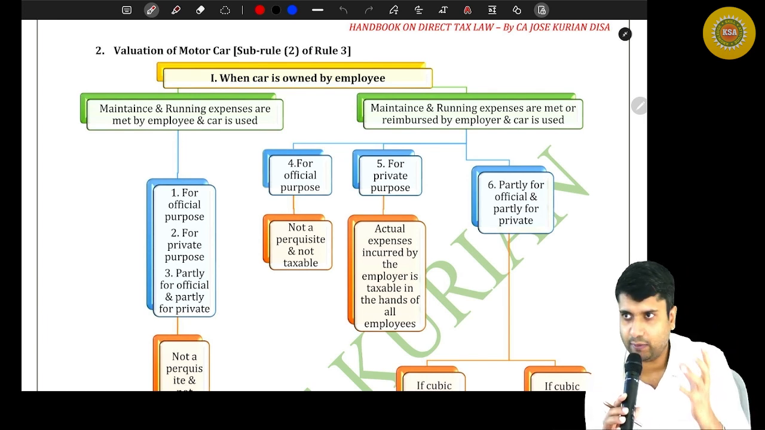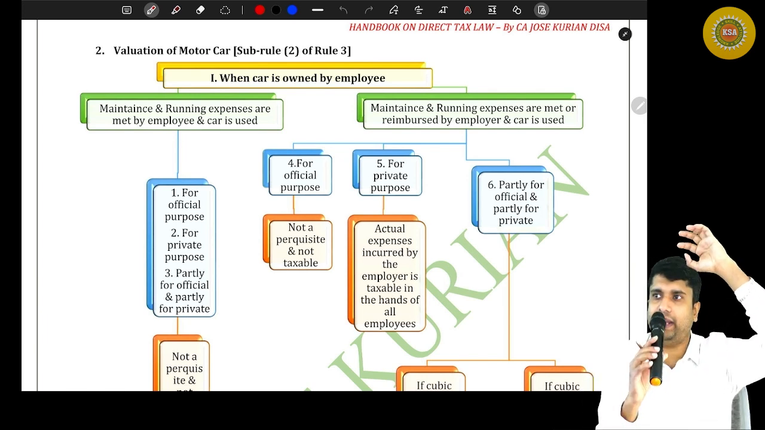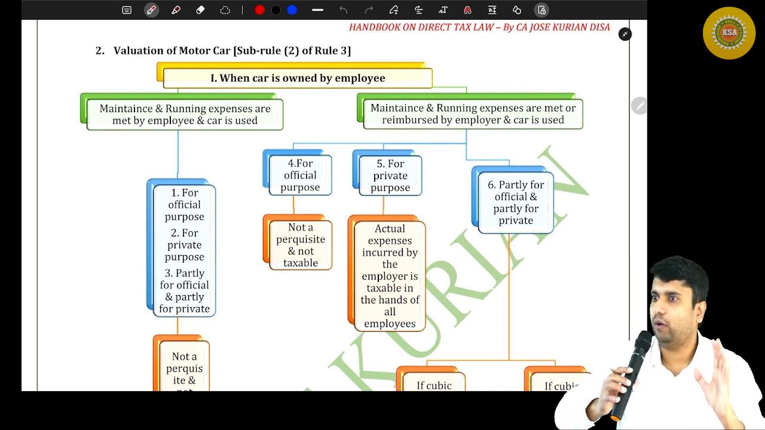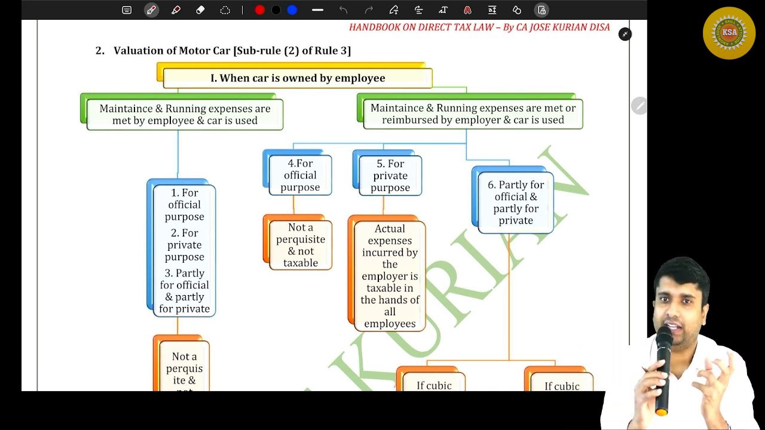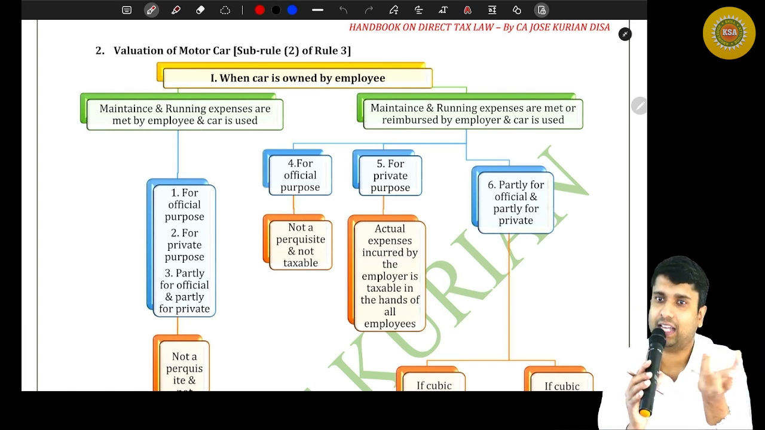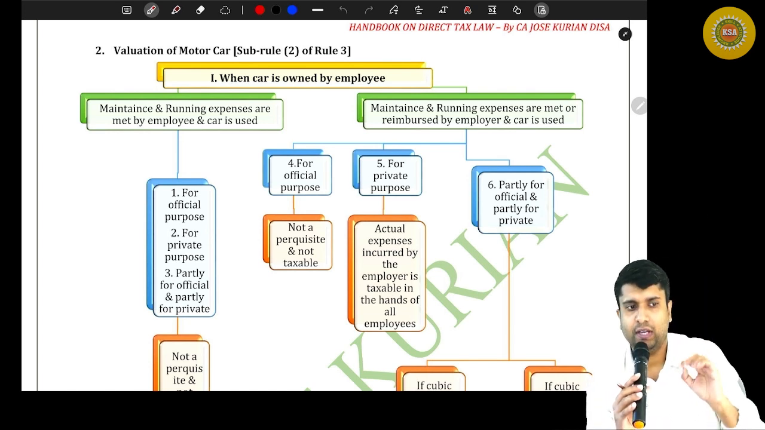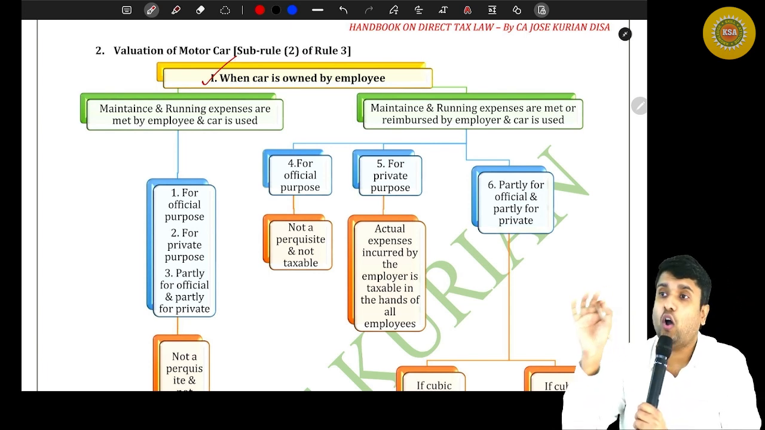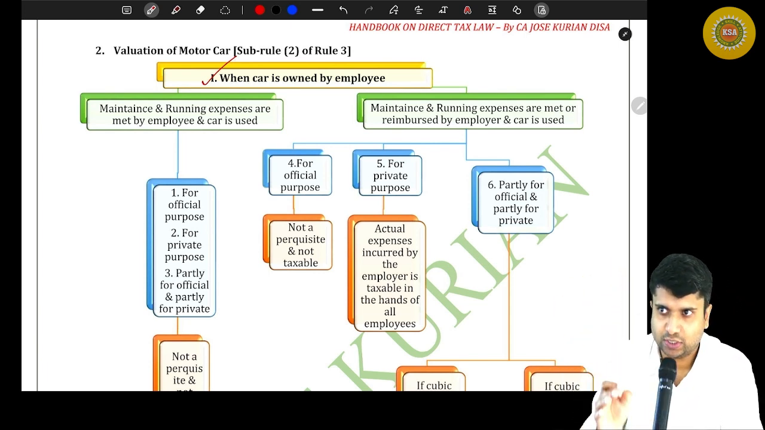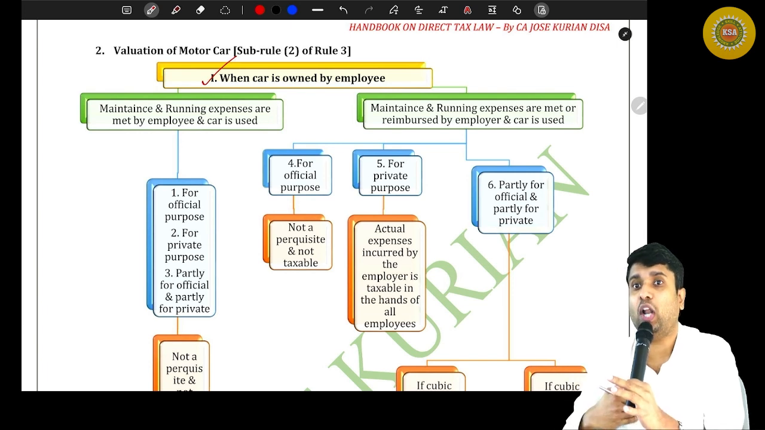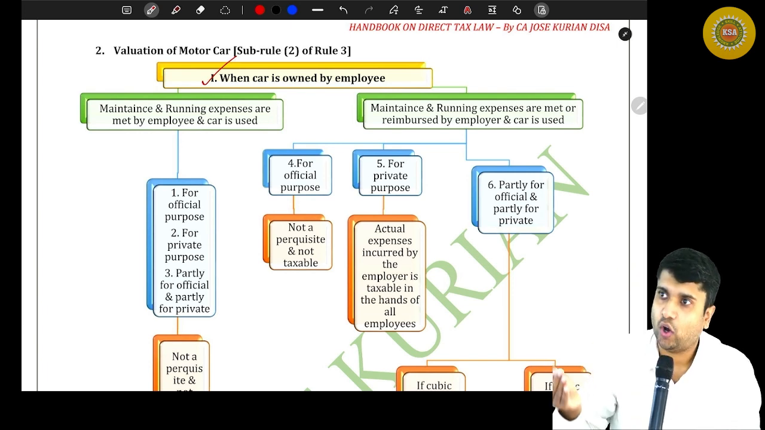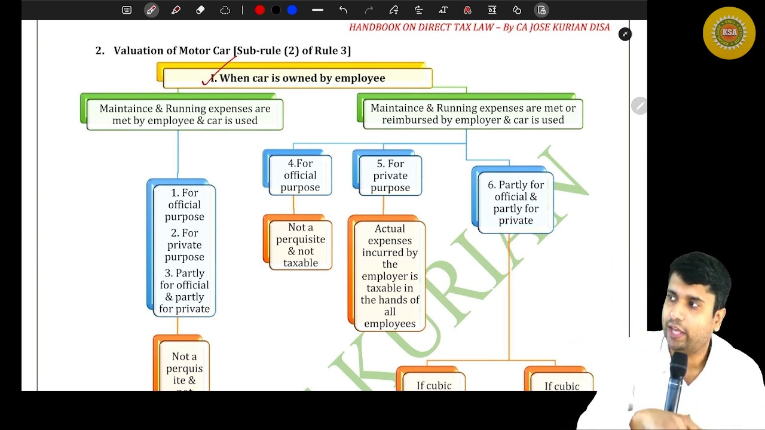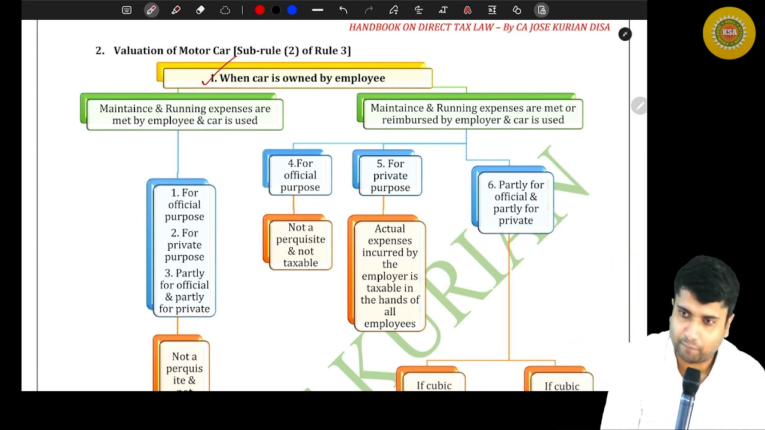So let's understand what all are the possibilities. We have made a chart in a way that it covers all the possibilities. All our charts are made in a way that they cover all the permutations and combinations. So let's see. The first possibility is when the car is owned by the employee. In the first possibility, the employee has a car and all the running and maintenance charges are met by either the employer or the employee. So these are the possibilities.